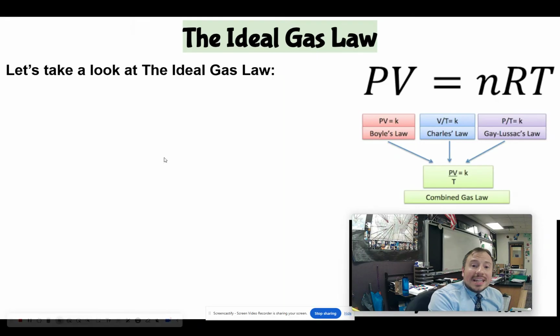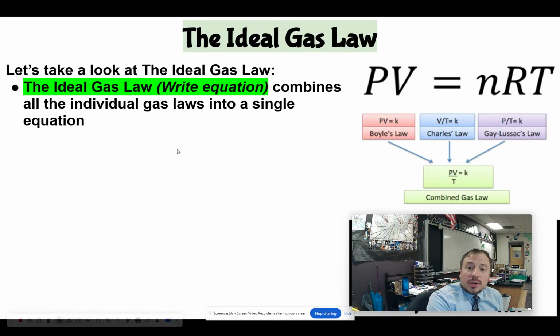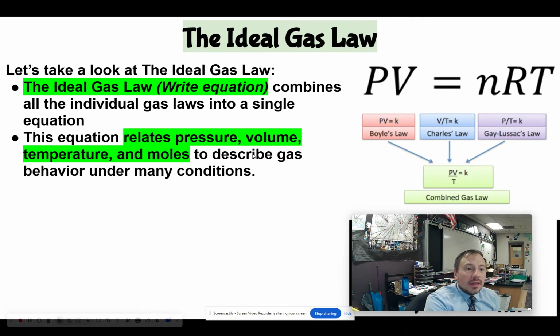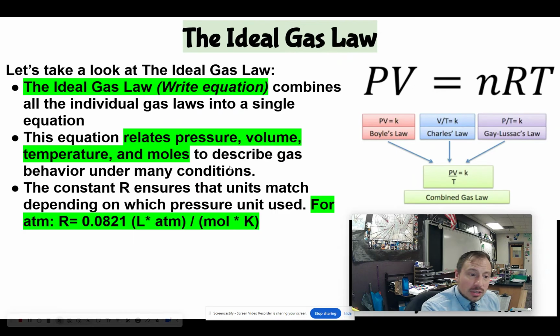Now that brings us to the ideal gas law. So here's the ideal gas law: PV equals nRT. It combines all the individual gas laws into a single equation. This equation relates pressure, volume, temperature, and moles to describe gas behavior under many different conditions. It basically takes all of the ones that we've learned, Boyle's law, Charles's law, Gay-Lussac's law, and puts them into one equation that is the ideal gas law.